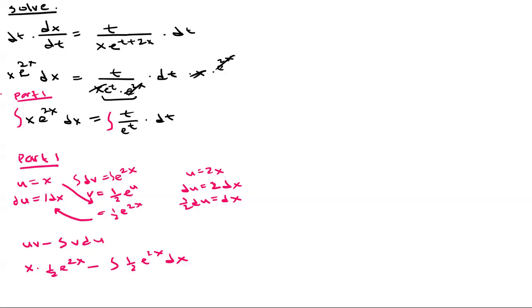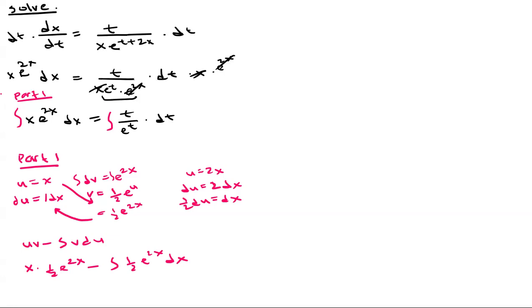All right, so then we can continue on with this and integrate this side here, right? So this is basically the same as the one before. We're letting u equal 2x, so we'll have the extra 1/2 again.